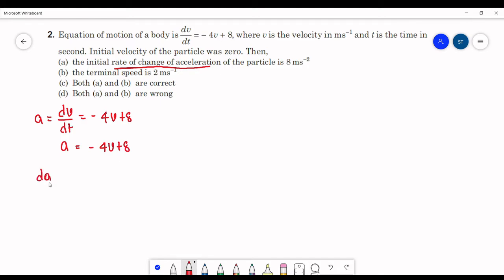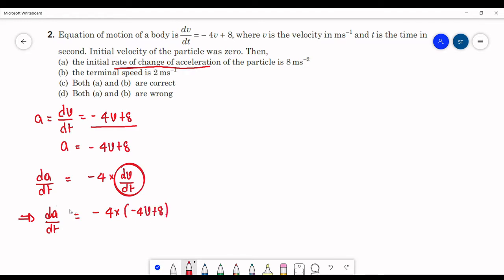So this will be dA upon dt equals minus 4 into dv upon dt, and the differentiation of 8 will be 0. dv upon dt is nothing but acceleration, which is given as minus 4v plus 8. So here we can say the rate of change of acceleration will be equal to minus 4 into (minus 4v plus 8).